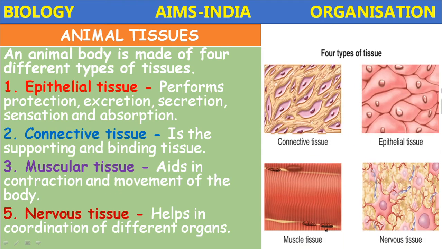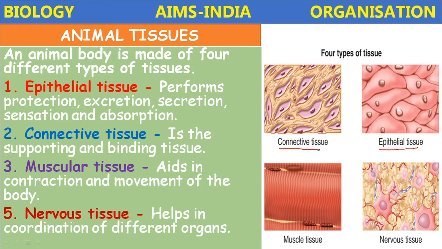So here, what are the 4 major types of tissues? The epithelial tissue. See the structure also, it varies from one tissue to another tissue. Cells combine to form the tissues. In a particular tissue, the cells present all perform the same function. That's why a tissue can be defined as a group of cells which are similar in origin, structure and function. That is the universal definition.